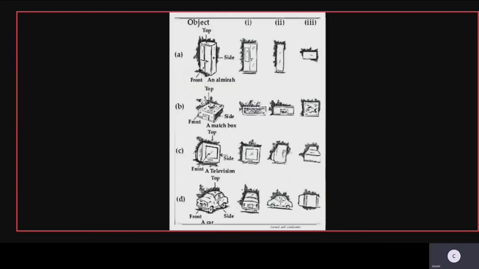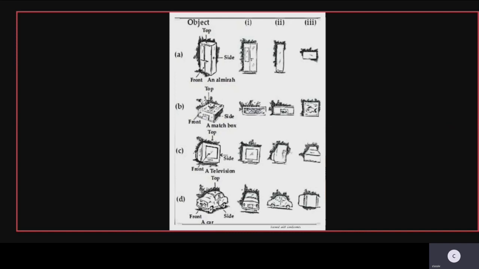One more object, you can see it here, an almirah. From the front it will show you the mirror and the place where you open it, that part is shown here on the front side. The side part is only showing you how much breadth it has. Length and breadth have been represented here, and the top part is also showing you the same.